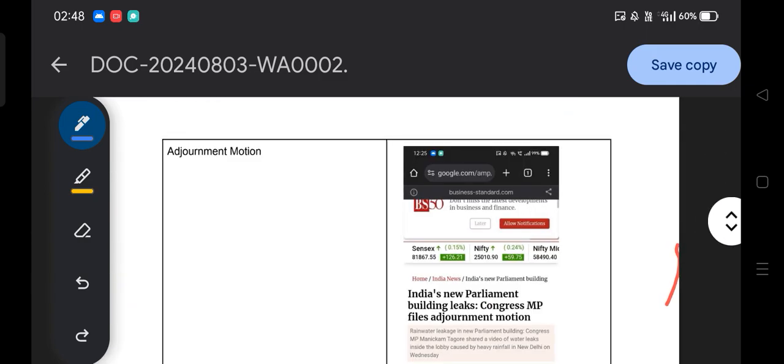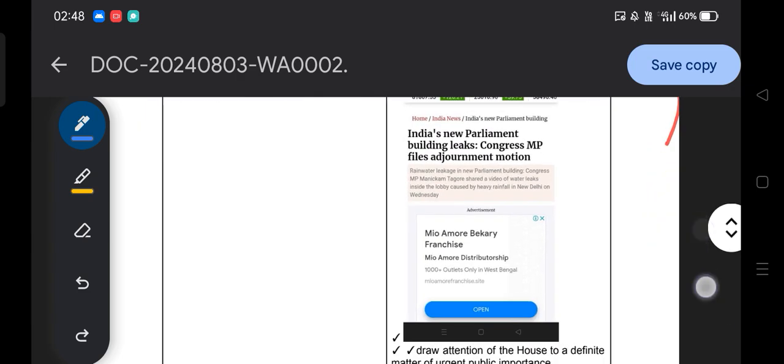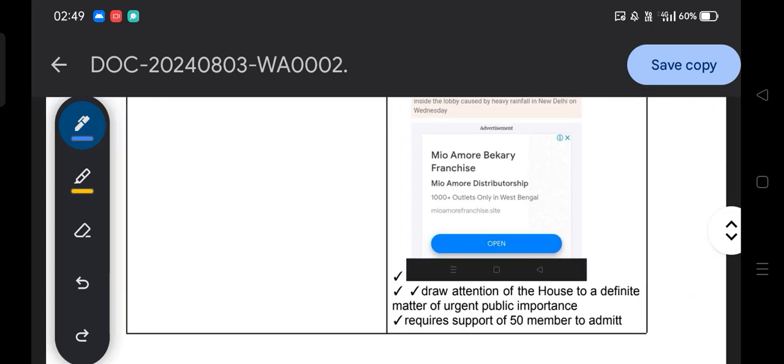After the privilege motion there is the adjournment motion. Adjournment motion is very interesting: it draws the attention of the house to a definite matter of urgent public importance. Please emphasize the word house. I will let you know the importance of the comparative study of the two different motions. It will help you.